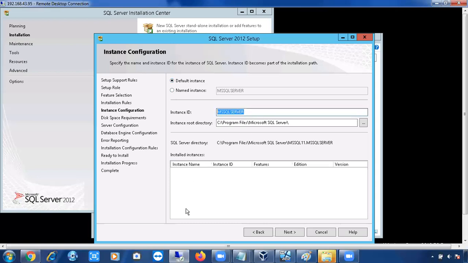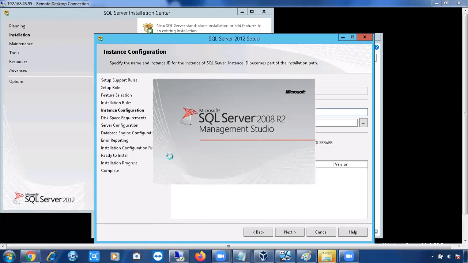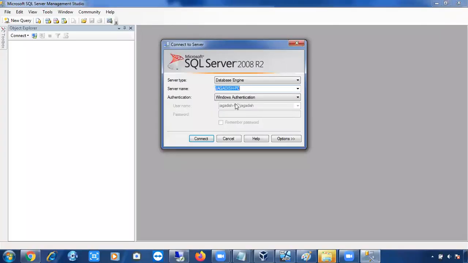Right, I have one default instance in my local machine. Okay, let me connect to the default instance in my local machine, not in the virtual machine. I'm connecting to the default instance in my local machine. Okay, this is my default instance. So I'm connecting using my computer name. Jagdish PC is my computer name.